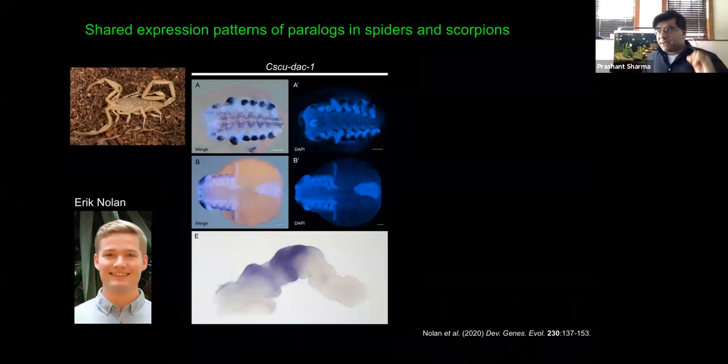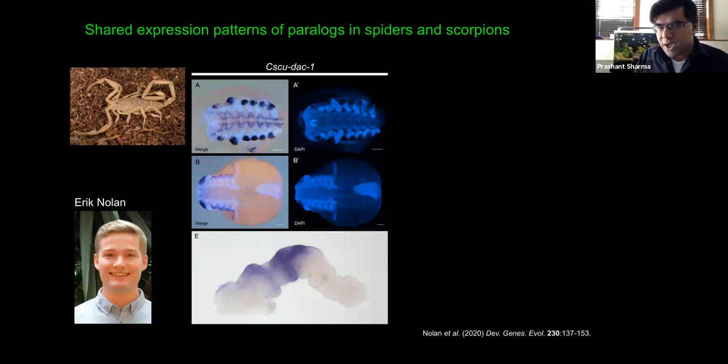The fourth and final line of evidence for that whole genome duplication comes from a survey of gene expression patterns, where we know that Arachnopulmonates have a lineage-specific duplication. In work published earlier this year by my former undergraduate, Eric Nolan, we were able to show that paralogs of leg patterning genes exhibit Arachnopulmonate-specific expression patterns.